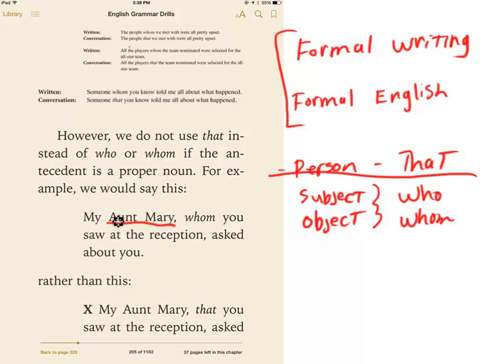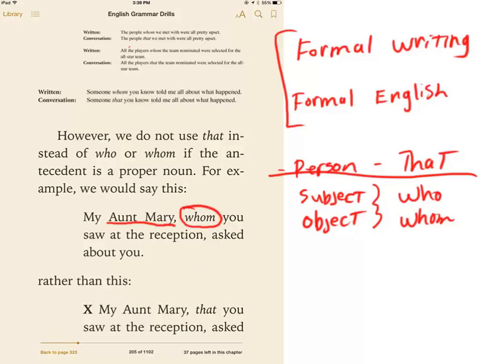You cannot say my Aunt Mary that you saw at the reception. You would have to use a person pronoun. Okay, my Aunt Mary, whom you saw at the reception, asked about you. The Aunt Mary didn't do the seeing. She's the one that was seen. So she is the object of being seen. All right. So you would use the object whom.